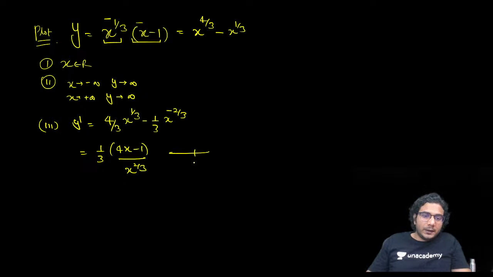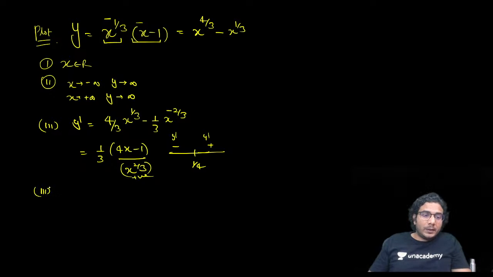We plot the sign. This is the critical point, which is 1 by 4. Denominator is always positive. So only numerator will change its sign about 1 by 4, positive to negative. An overall function will also change its sign like this, plus to minus. So this is y dash negative, this is y dash positive. First it is decreasing, then it is increasing. After 1 by 4, it is increasing.